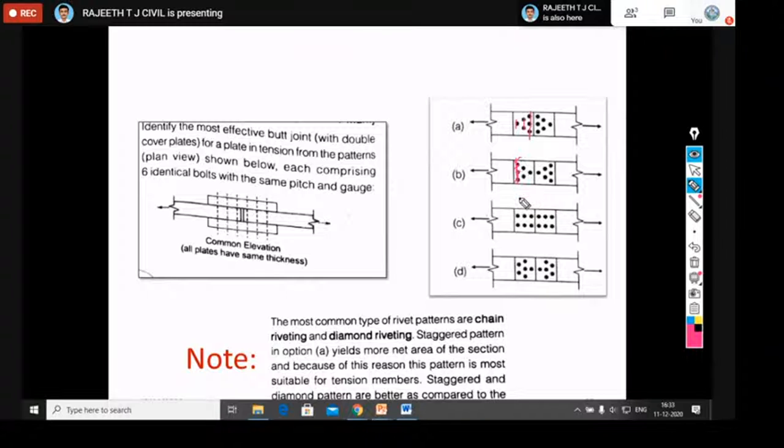So in any joint, if any one of the joint or member fails, then it will come under what? So it's a joint failure. So when compared to these two, the diamond pattern is more efficient compared to this one. The chain pattern is also an efficient pattern, but it will be less efficient when compared to the diamond pattern, which is more efficient. So here option A is correct. So this is with respect to the pattern of the bolts.